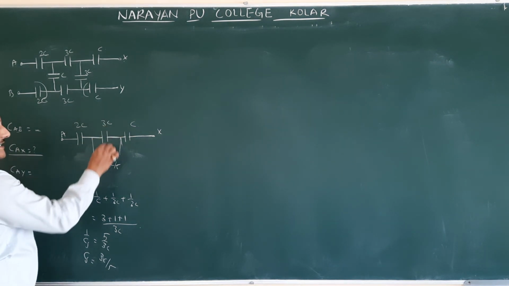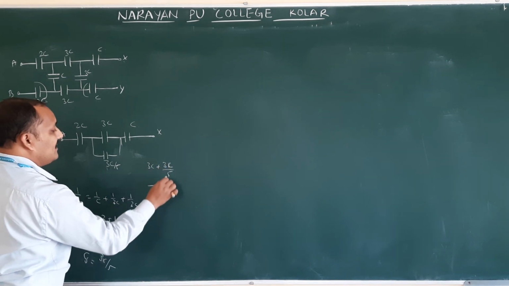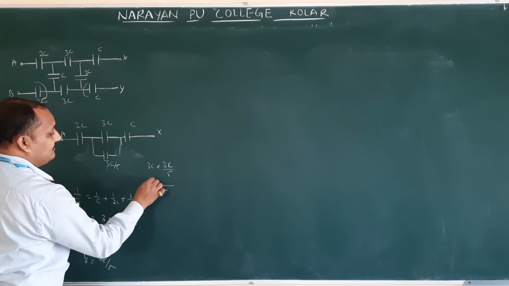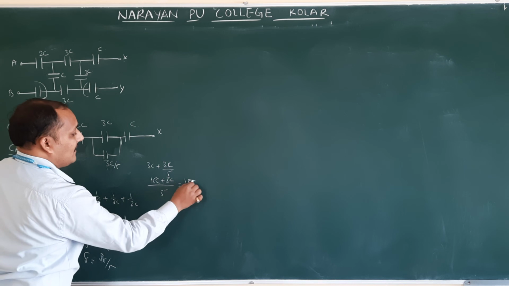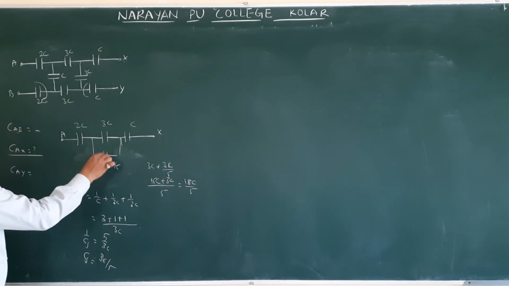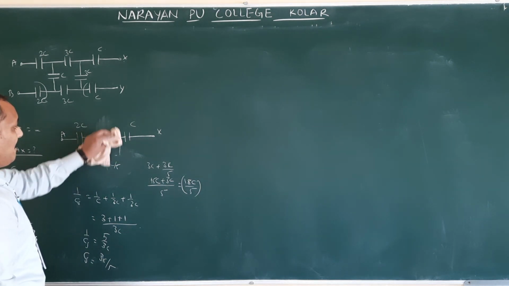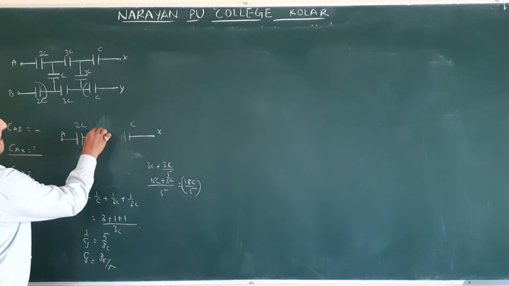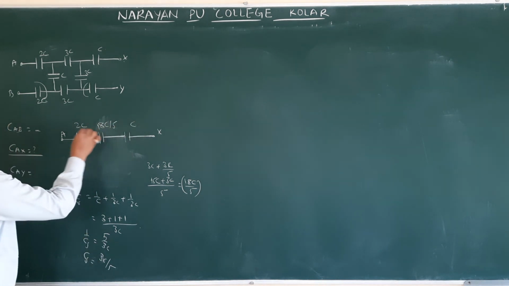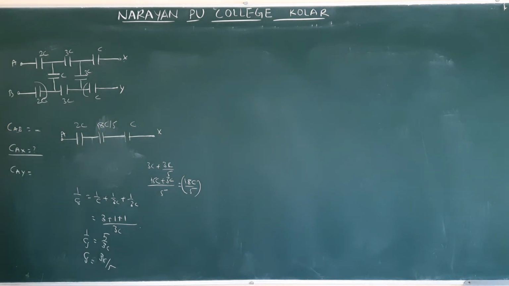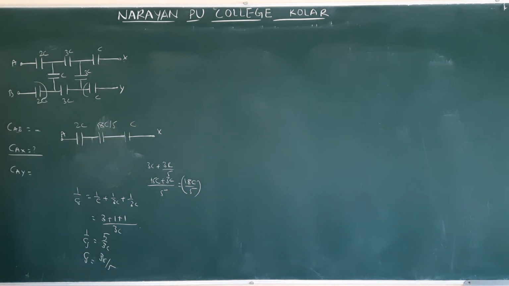Now again these two are connected in parallel. Parallel means what is the formula? 3C plus 3C by 5. So LCM is 5. So 15C plus 3C, that is 18C by 5. So by removing these two, you can write 18C by 5. Again, how much did we get? 2C, 18C by 5, and C. How are these three connected? These three are connected in series. Therefore, 1 by 2C, 1 by 18C by 5, 1 by C. That one you can solve.